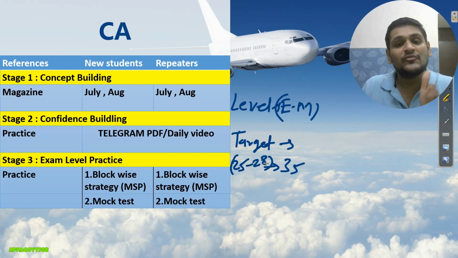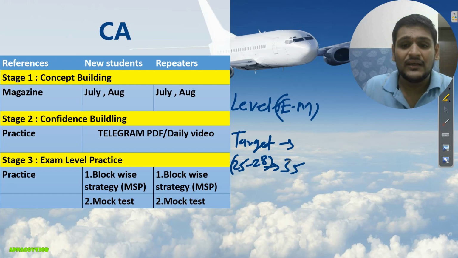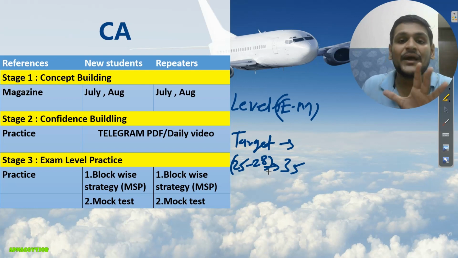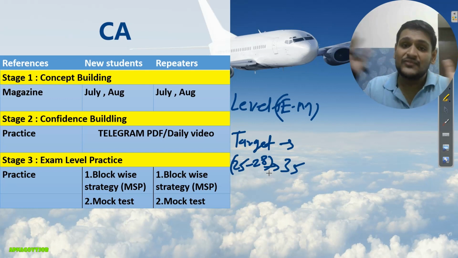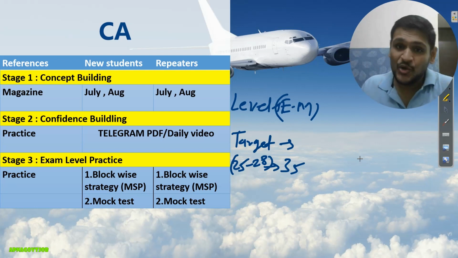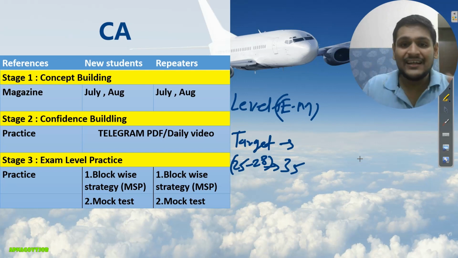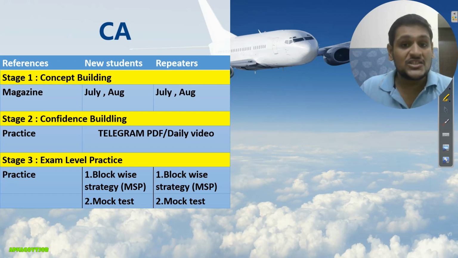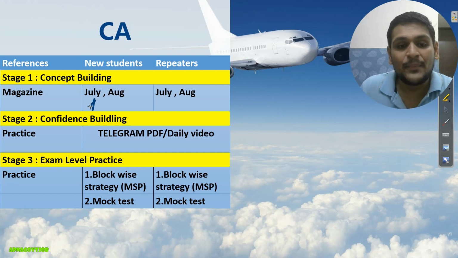Okay, we don't want 24, we don't want 23 or 25. If you are in this range, then you can expect that, yes, your chances will increase. Okay, so I hope you got the answers to these three questions: distribution, level and target. And now we will start our strategy for current affairs. For phase 2 we will focus on the July month and August month.